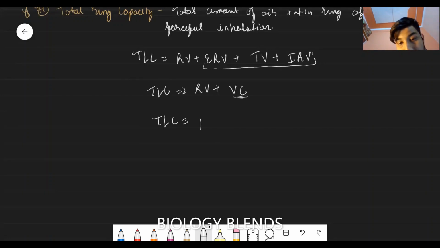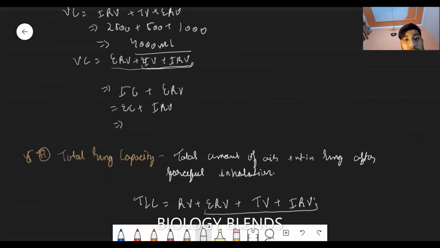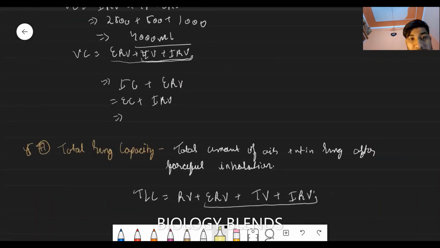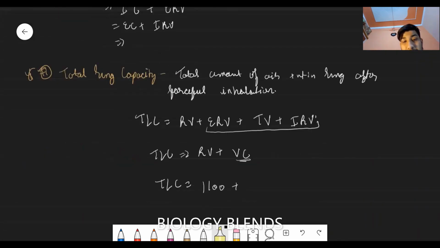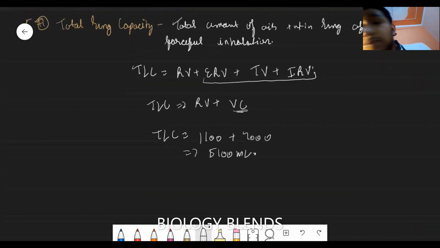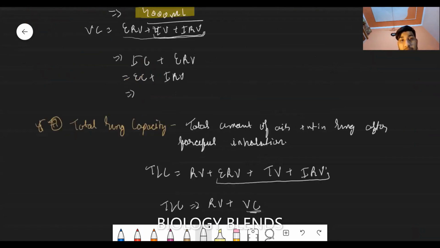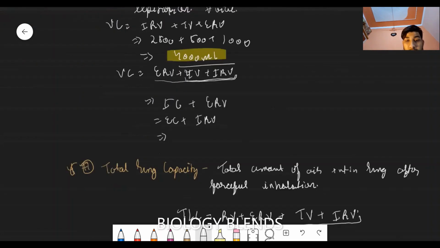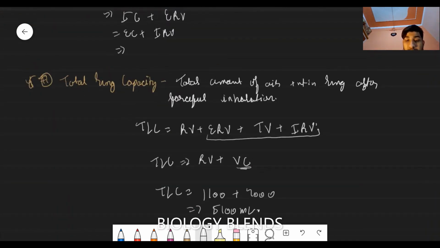RV is 1100 ml plus VC, which is 4000 ml, approximately 5100 ml. It is the total lung volume.